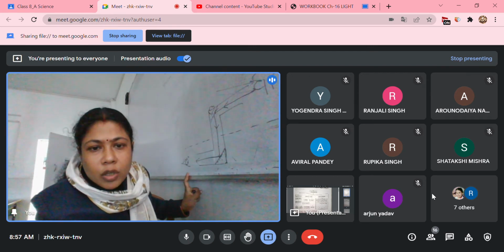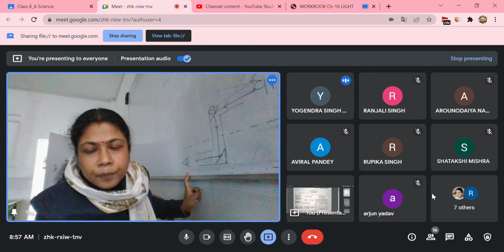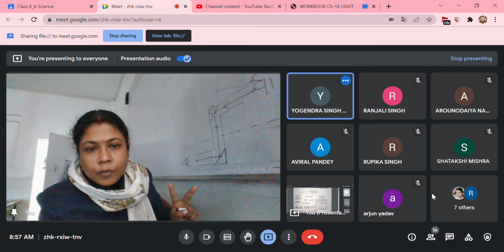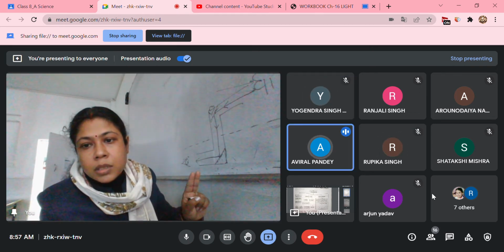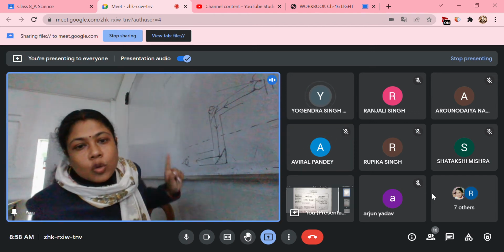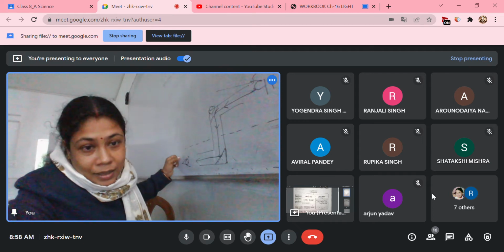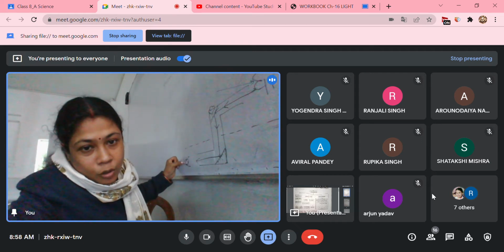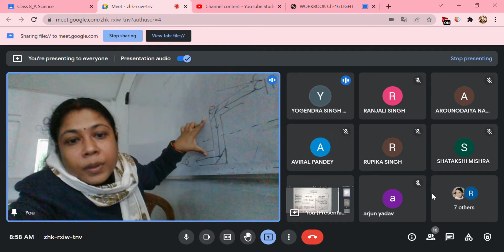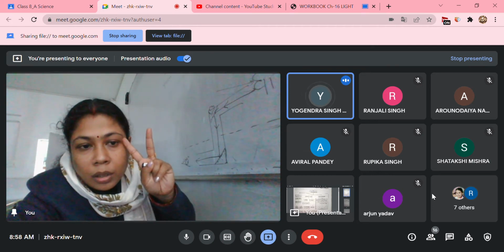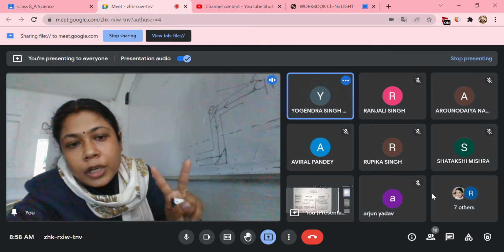So how many images are formed over here? Two. We're getting two images. Two mirrors are there, two images. If you say three, the third one is on your retina. Yes, the third image will be formed on your retina. But here in a periscope, we will count only two images. In case of a periscope it is only two.